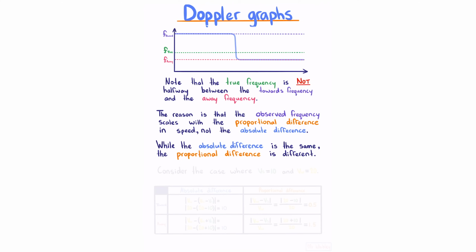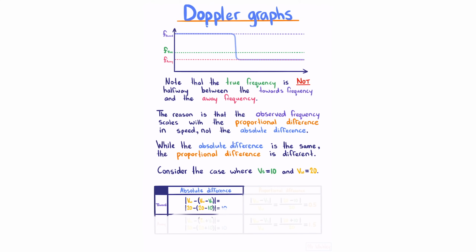To try and make that make more sense, consider the case where our source velocity is 10 and our wave velocity is 20. Considering the absolute difference between our wave velocity and our wave source velocity, for the towards scenario, that's our wave velocity minus our source velocity, which is 20 minus 10, which gives us 10. For our away situation, it is the same, but we have a plus, and so 20 minus 20 plus 10 gives us negative 10, but the absolute difference, meaning the positive difference, gives us the same 10. This is why your intuition might expect the situation to be symmetrical and the true frequency to be in the middle.